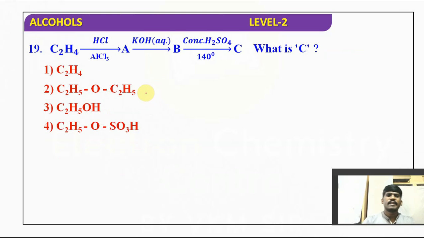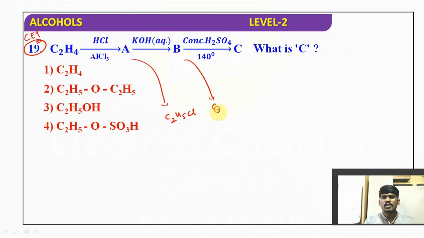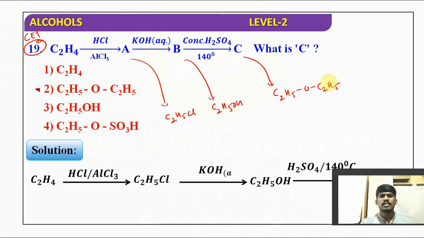Another important CET question we have discussed even in our regular classes also, right? C2H4 plus HCl in the presence of AlCl3, A gives you C2H5Cl. Aqueous KOH means substitution, C2H5OH. 140 degrees Celsius means it forms diethyl ether. Intermolecular dehydration takes place. So option 2 is the correct answer for us.